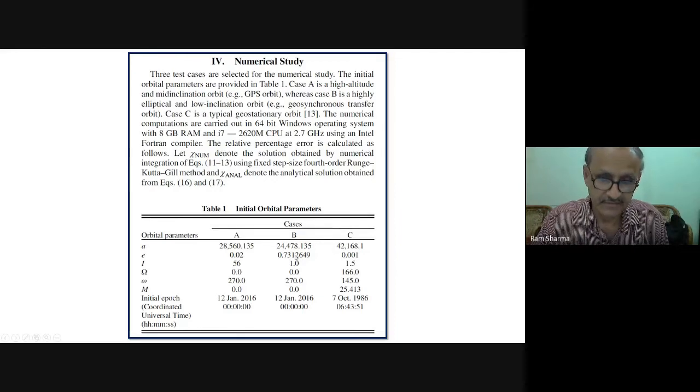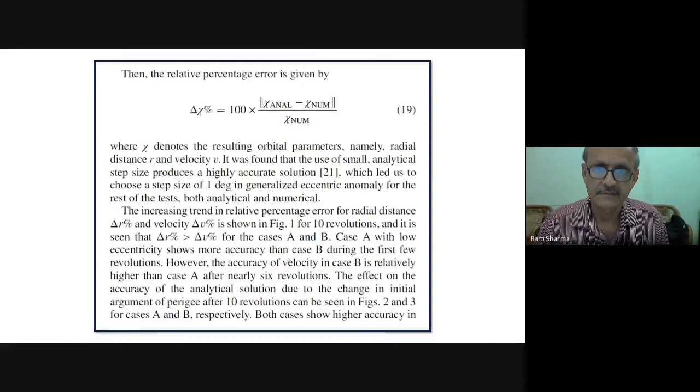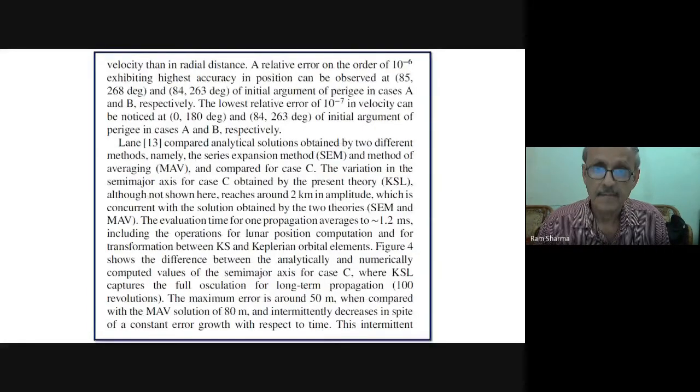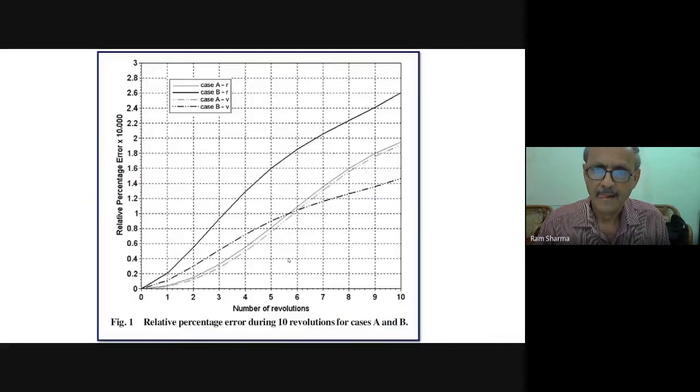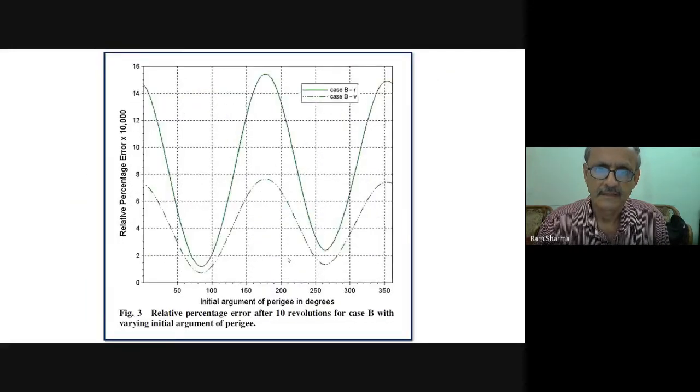In this case, the eccentricity is high. So perigee to apogee, what I was telling earlier, happens here. Both R and V are showing a trend, and almost at the same place. At the initial perigee, both are showing it. This is a high eccentric orbit, but the inclination is less.